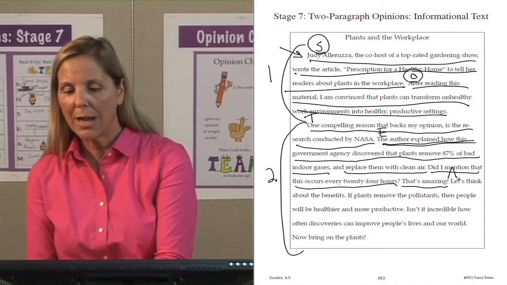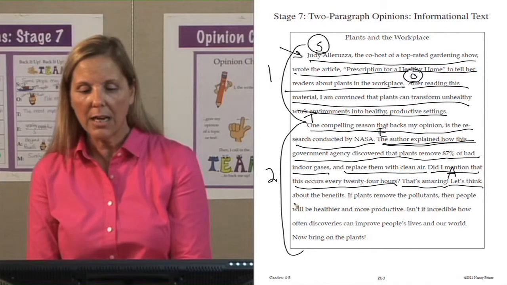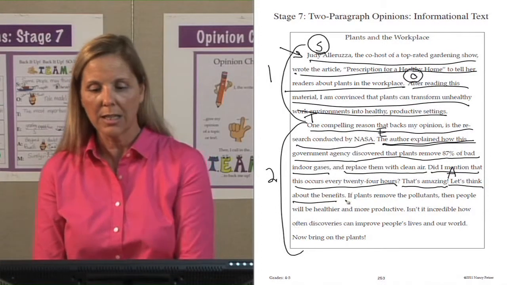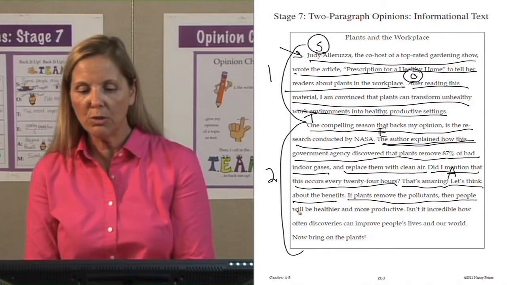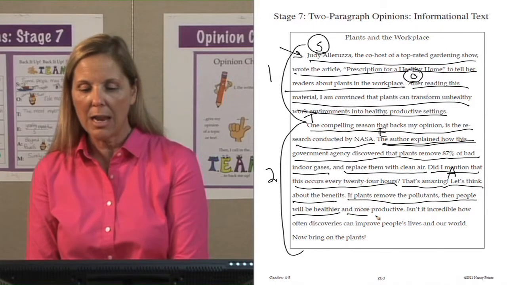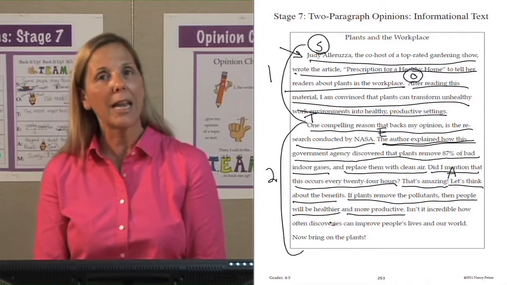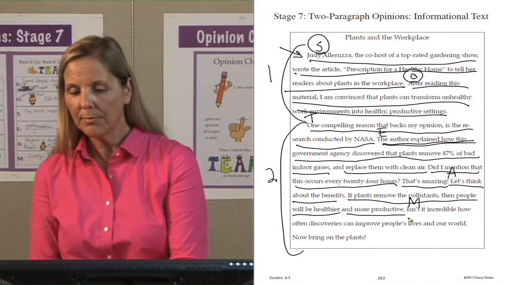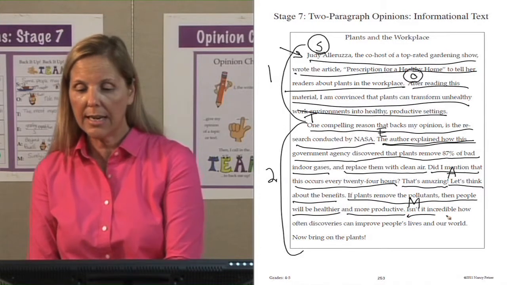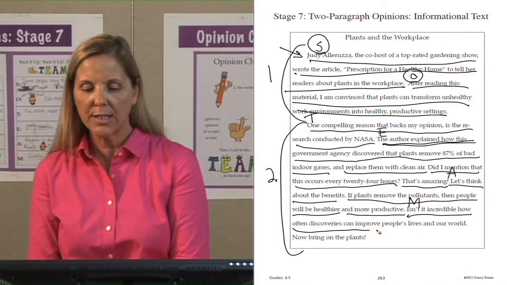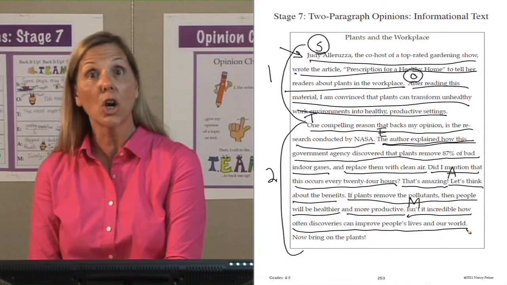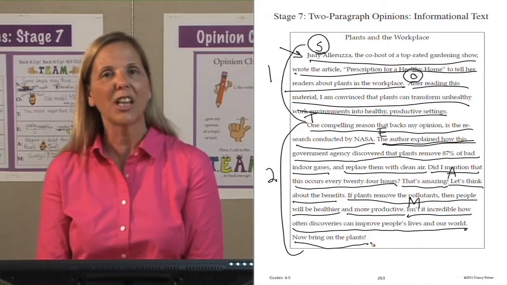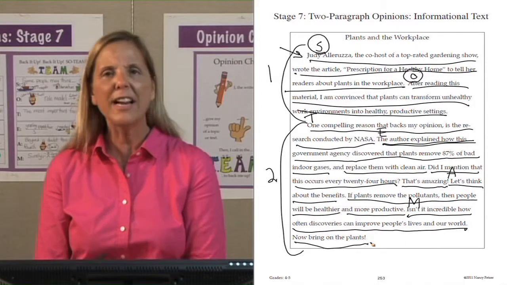Next, I'm going to go into my analysis. Let's think about the benefits. So I'm transitioning into my analysis. If plants remove the pollutants, then people will be healthier and more productive. There was my analysis. And finally, I need my M for make it matter. Isn't it incredible how often discoveries can improve people's lives and our world? And then also in make it matter, we're going to end it with a little bit of voice. Now bring on the plants.